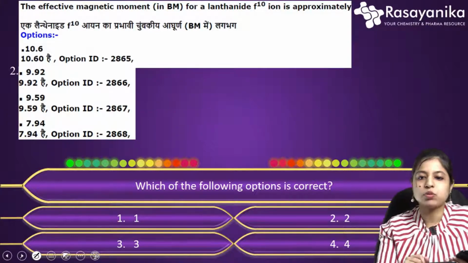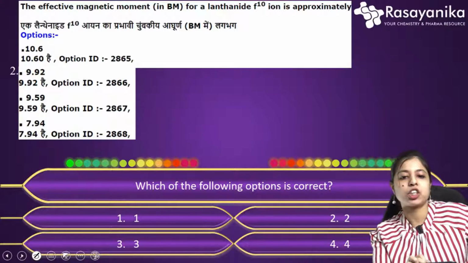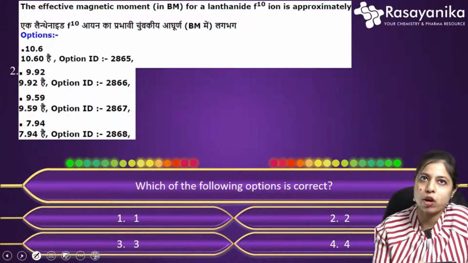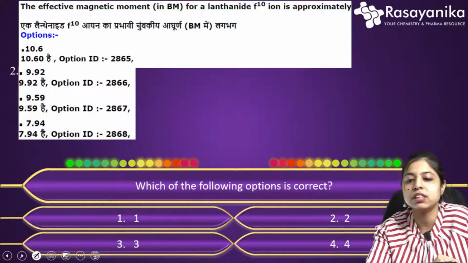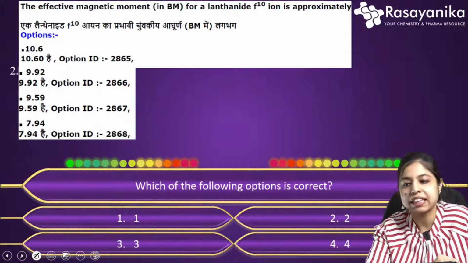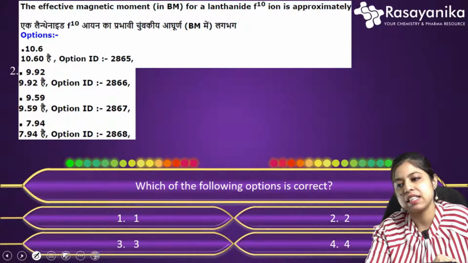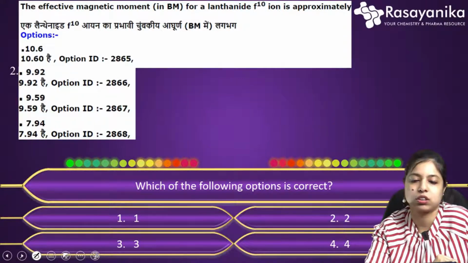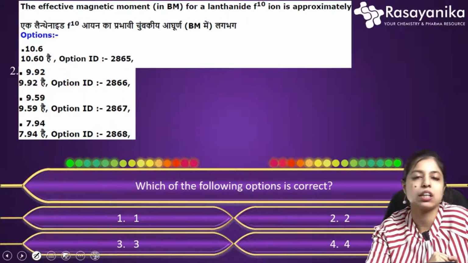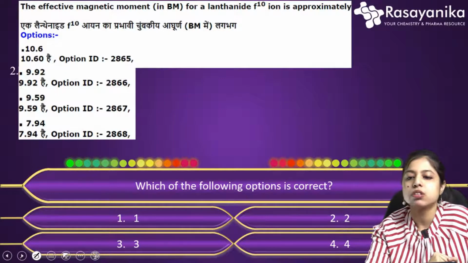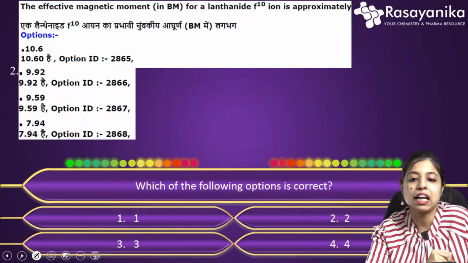Okay, so let's move to our next question. Our second question is another inorganic question actually. The question was: the effective magnetic moment in Bohr magneton for a lanthanide, that is an f10 ion, is approximately what? You have been asked about the lanthanide with f10 configuration, that is f orbital, and the electronic configuration is f10. So you have been asked basically the effective magnetic moment.